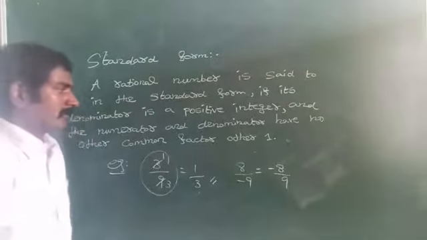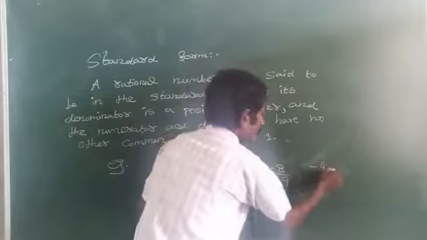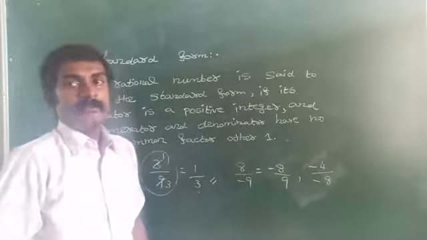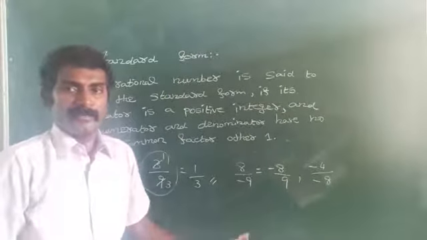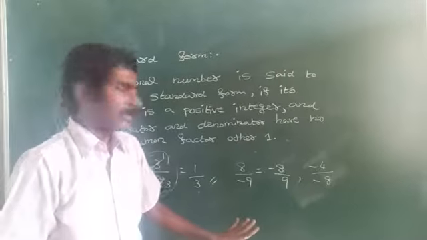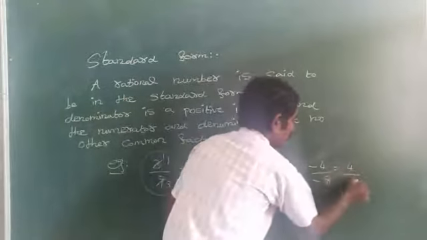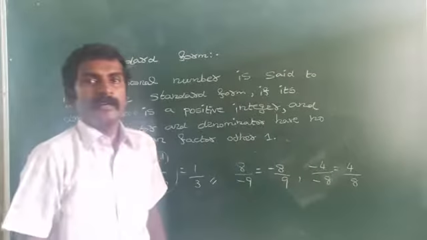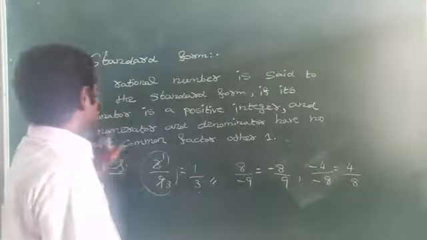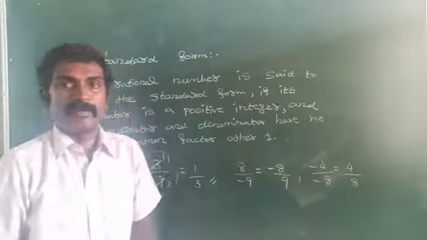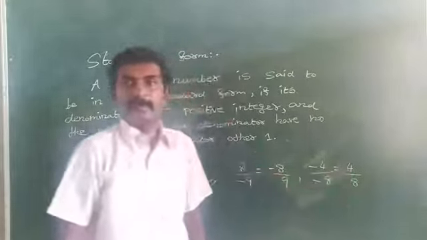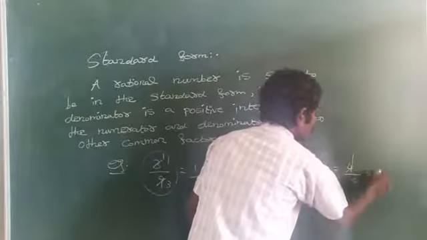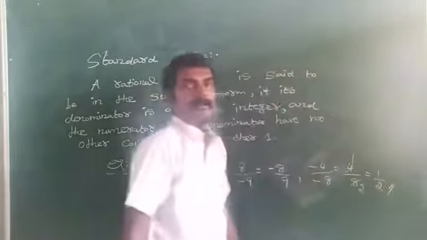Are you getting here? For example, minus 4 by minus 8. Right? Already we know that in a rational number, if both the numerator and denominator have the same sign, then it is called what? Positive rational number. So you can write as 4 by 8. Denominator is a positive integer. After that, what is the next condition? Both the numerator and denominator have no other common factor other than 1. But in this case, we are having 4 as a common factor for both 4 and 8. So you can reduce it to the lowest form, that is 1 by 2. Now it is the standard form of a rational number.